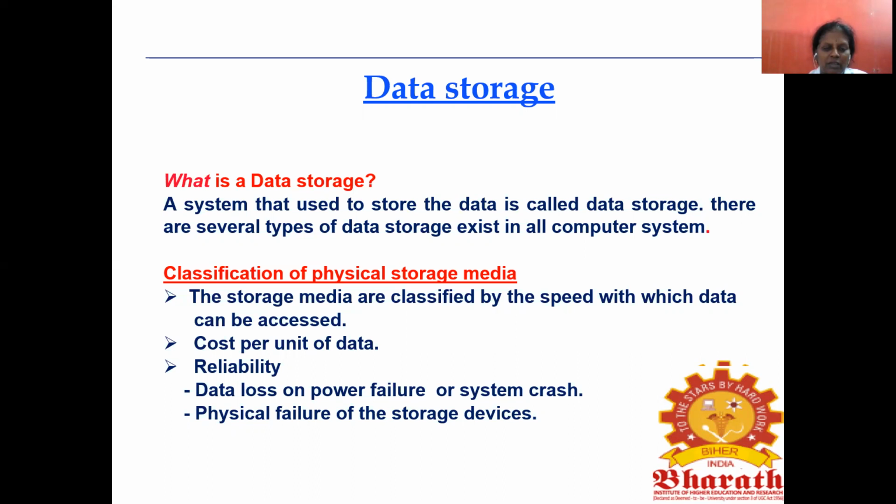So physical storage can be classified according to speed, that is one type. The next one is cost per unit of data, so according to the cost, it can be classified. The third one is reliability. In what sense is it reliable? Whenever there is data loss, failure or system crash, the data should be recovered. That is the reliability.